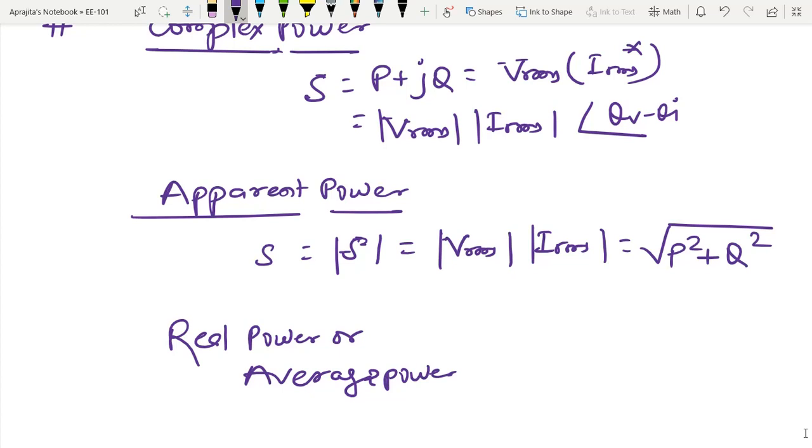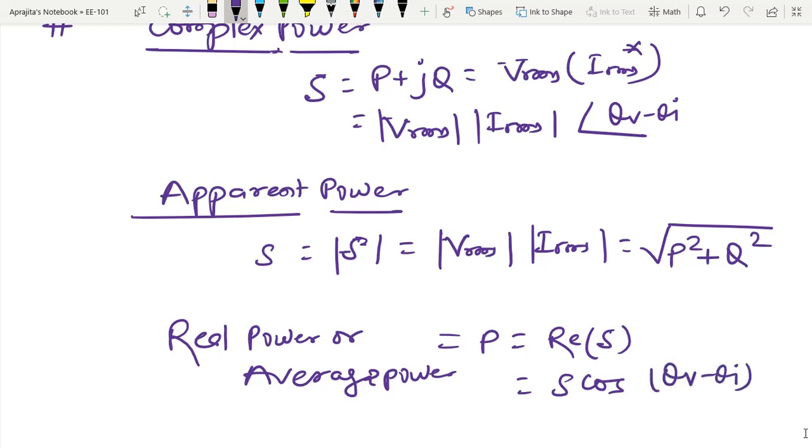That is nothing but the P, that is the real part of the S, and that is equal to S cos theta V minus theta I, where a small s denotes the apparent power.